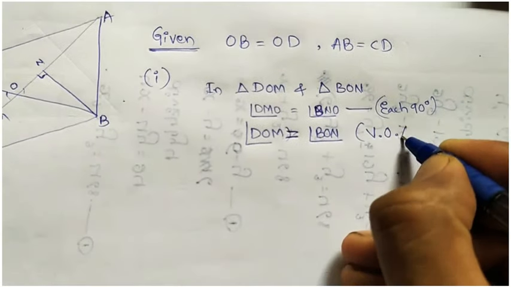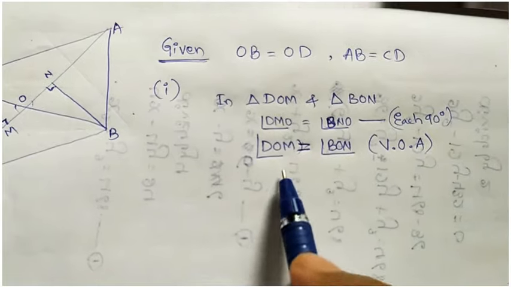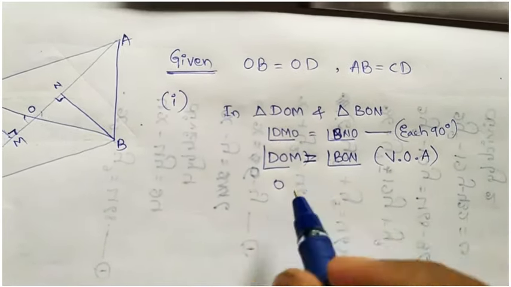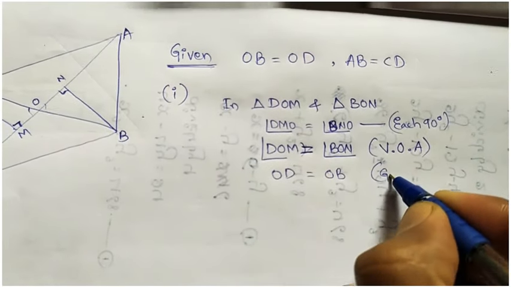Vertically opposite angles. Okay, you write the full form. Next, another one, OD equal to OB, that is given.